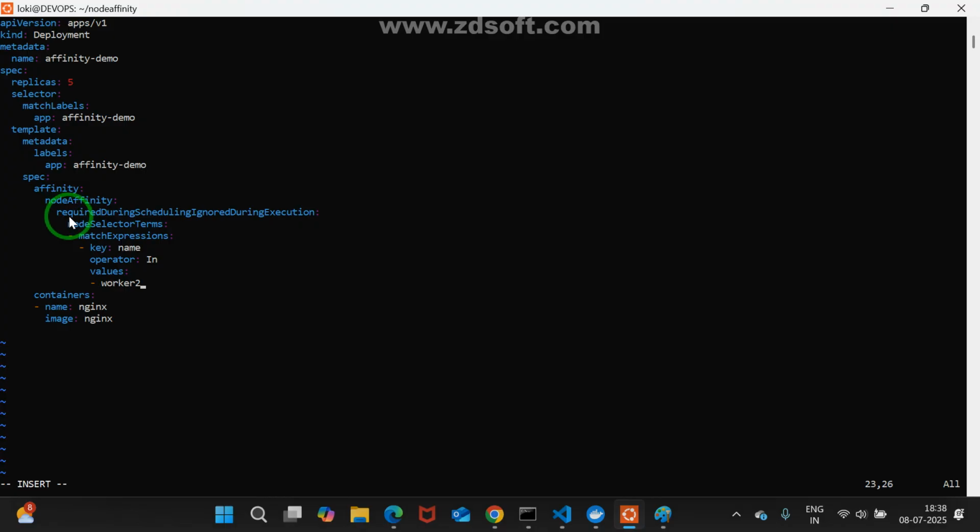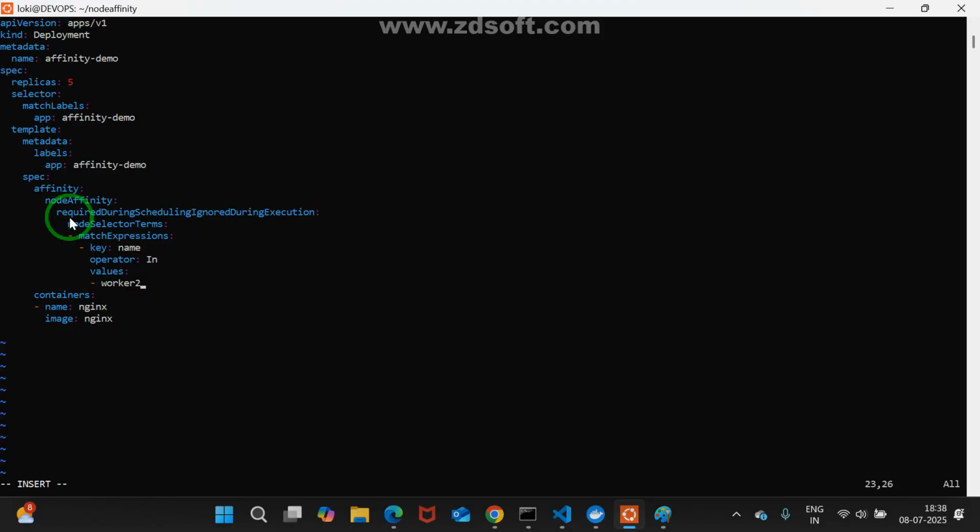Second one is preferred. See, technical words. One is the hard rule, second one is the soft rule. Which is the best rule? Quick response. Sometimes hard is best, sometimes soft is best. Assume I talk to my manager: hey manager, if you are there, please tell me, I may come and meet. My manager never uses please, but he will say, hey Lakshmi, you are there, I'll come and meet. If I use please, that is the rule of preferred. If there is no pleasing nature, then required is the best term.